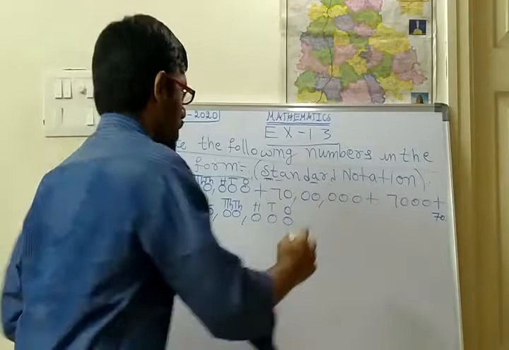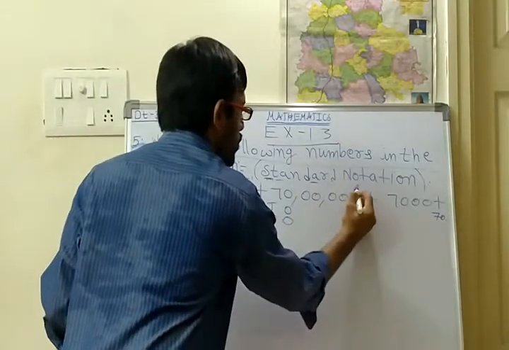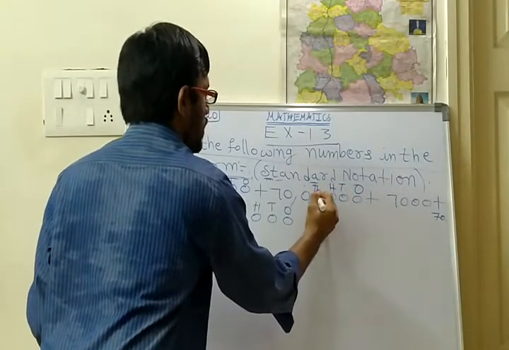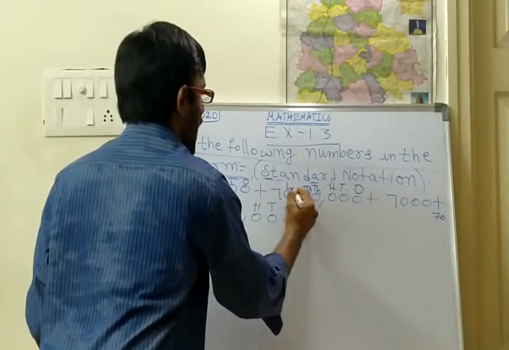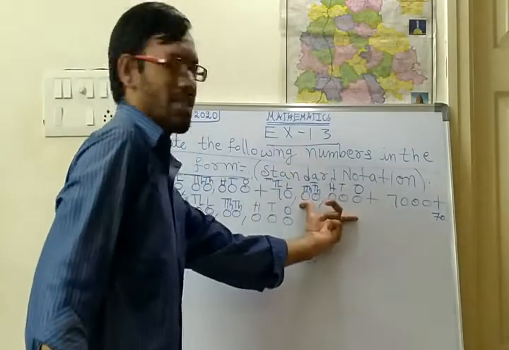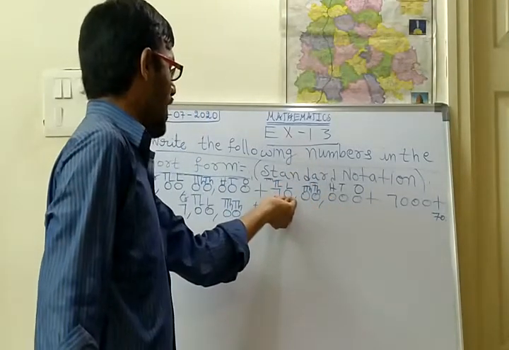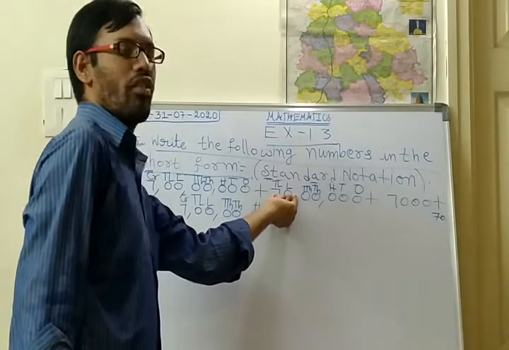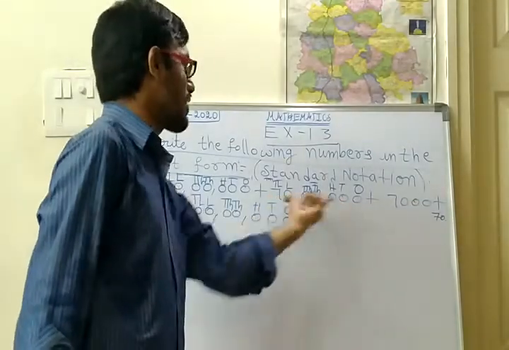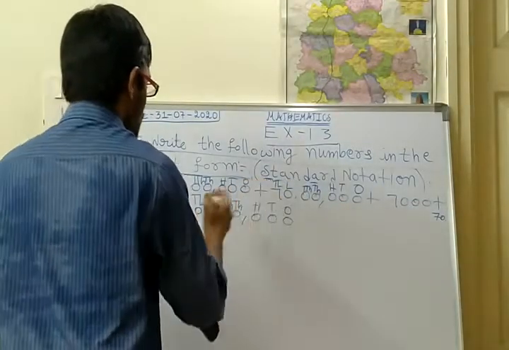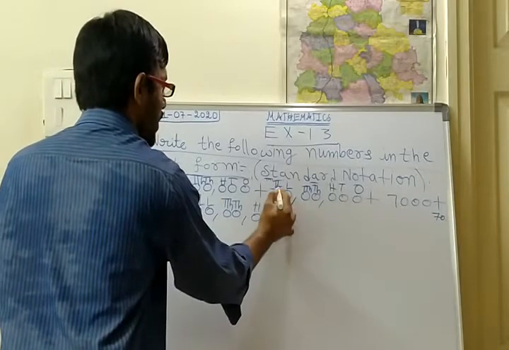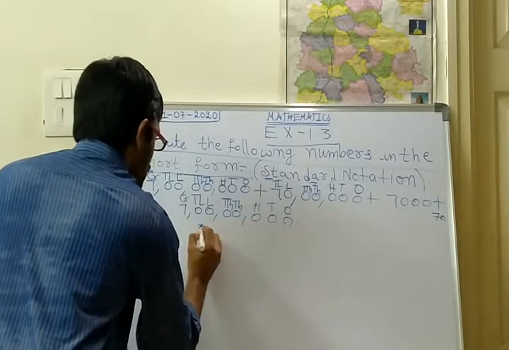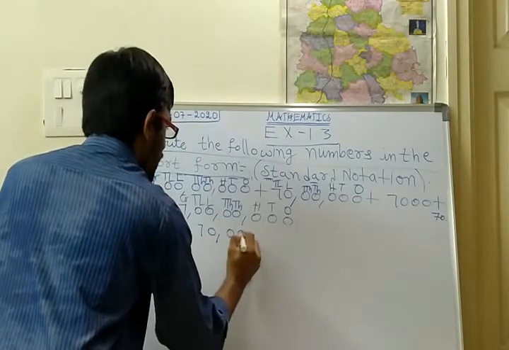Next, what is the next number? So write down the place names: ones, tens, hundreds, thousands, 10,000s, lakhs, 10 lakhs. So this is 70 lakhs. In the lakhs, 1 lakh and 10 lakhs, these two if we combine means 70. So 70 lakhs is the next number. So starting with the 10 lakhs, here you should start with the 10 lakhs. So 70 lakhs. Okay.